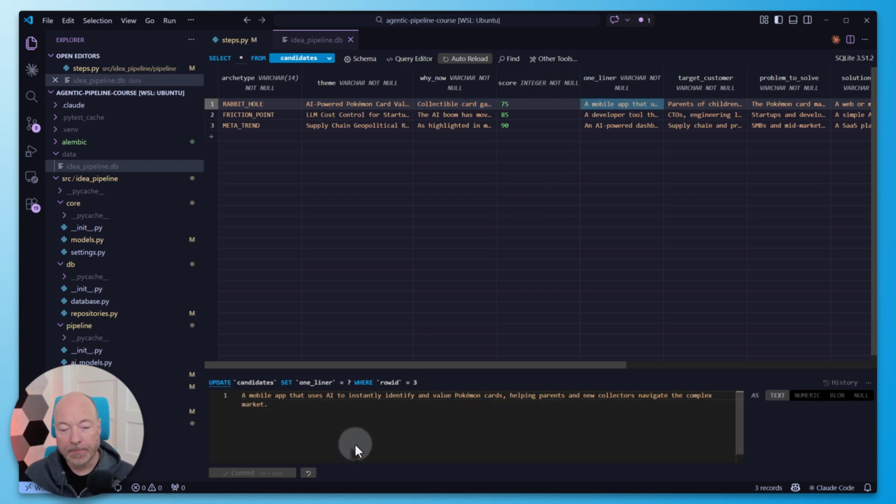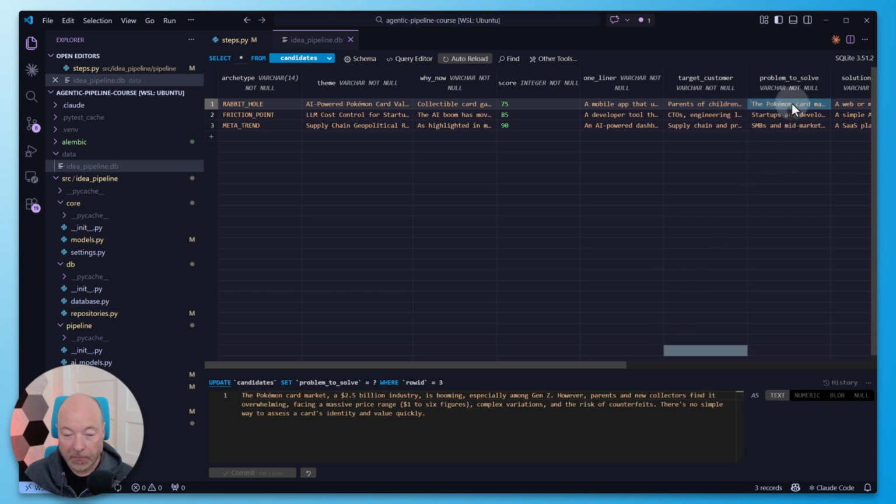The one-liner: a mobile app that uses AI to instantly identify and value Pokemon cards, helping parents and new collectors navigate the complex market. Target customer is parents of children getting into Pokemon, casual collectors, and Gen Z individuals active in the secondhand collectibles market. Problem to solve.